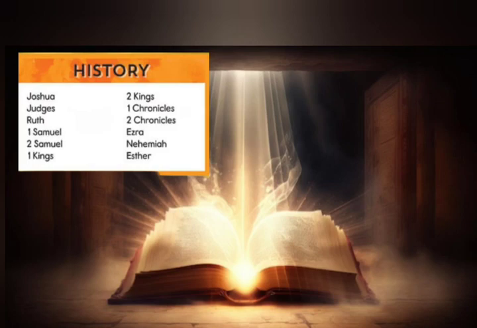First one is Joshua, second Judges, third Ruth, fourth and fifth First and Second Samuel, sixth and seventh First and Second Kings, eighth and ninth First and Second Chronicles, 10th Ezra, 11th Nehemiah, and 12th Esther. These 12 books are called historical books that recorded history.